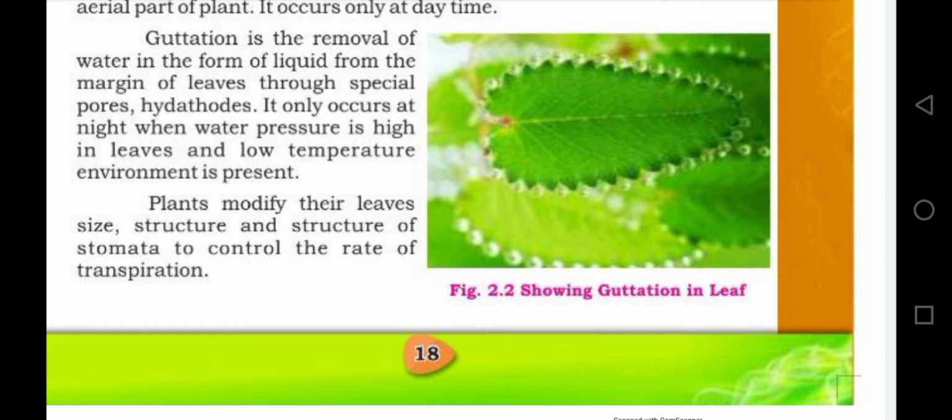Plants modify their leaves according to their need. Modify means change, and the plant modifies their leaves in size, structure, and the structure of stomata to control the transpiration. Let's see the short clip of guttation.